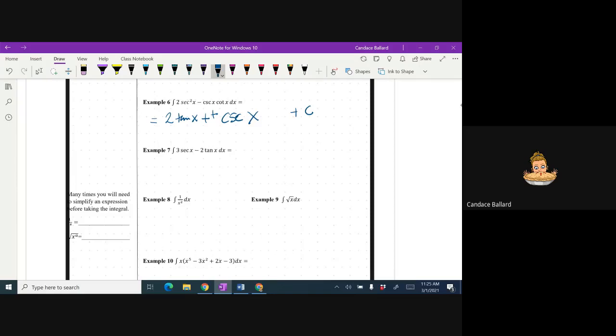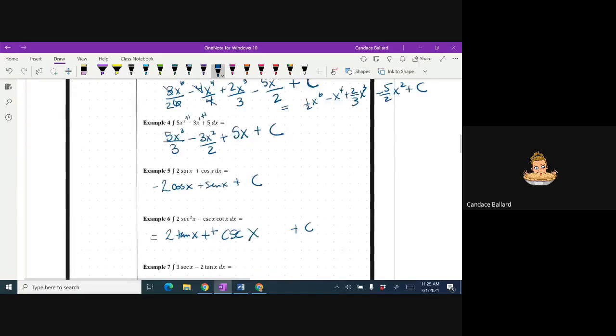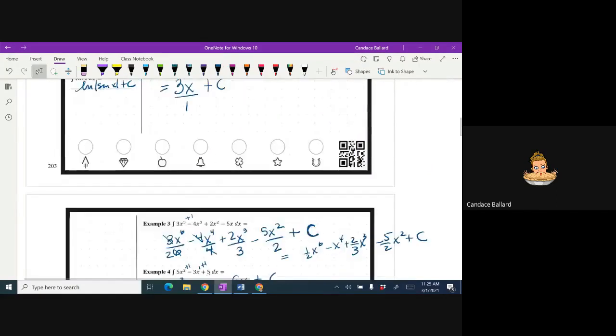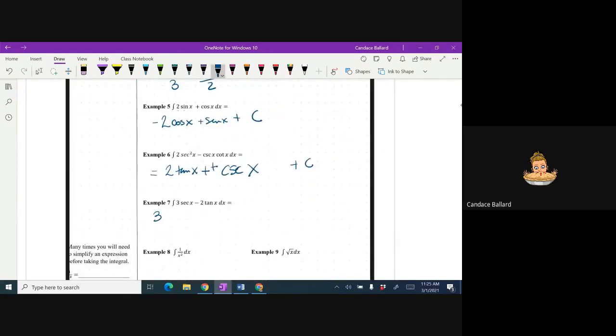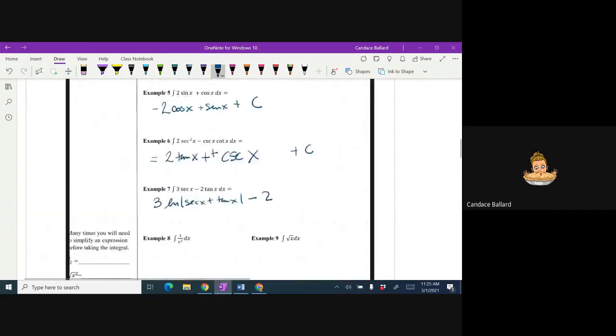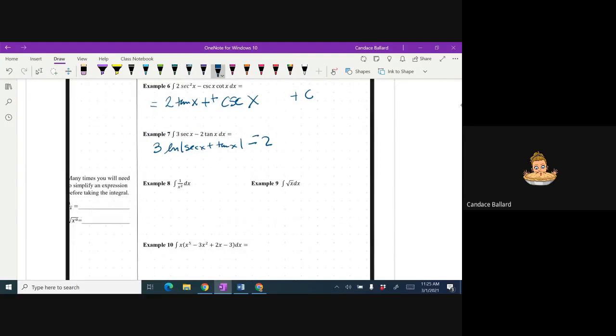So we're going to integrate secant and tangent. The integral of secant is natural log secant x plus tangent x. So we just throw the 3 in front of it: 3 natural log absolute value of secant x plus tangent x minus 2. The integral of tangent is negative natural log cosine of x. So negative natural log absolute value of cosine of x, plus c, make it positive.